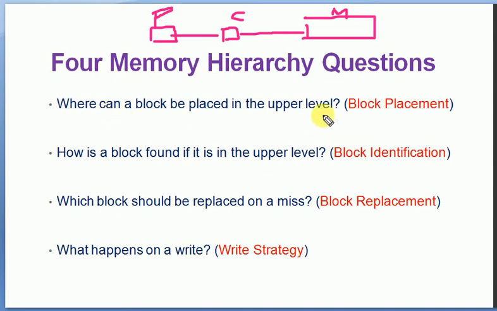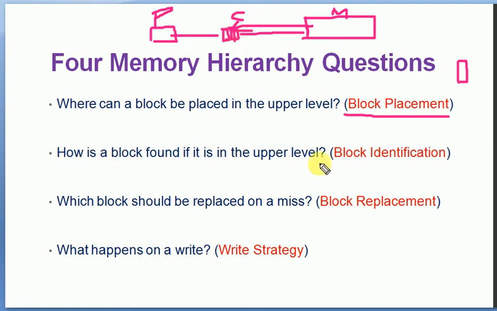First one is block placement. Block means a piece of data, a block of data that is to be placed. Block placement: where can a block be placed in the upper level? In this cache memory we have several spaces available. So one block which is taken from memory, where can it be placed? That is one question. We will see in detail.